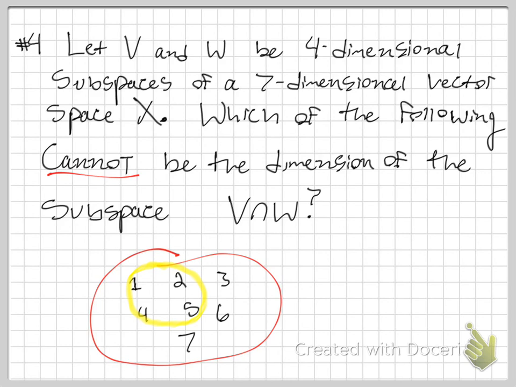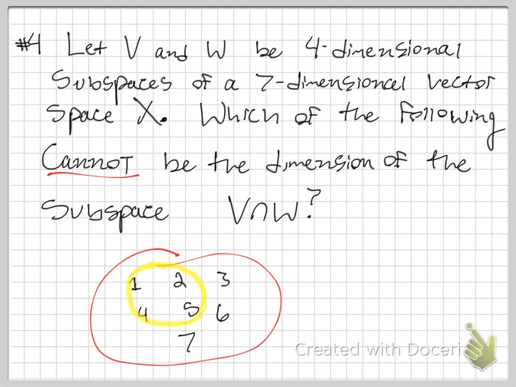And the reason being is that both of them have 4 dimensions, and there's only 7 total. If V and W had an empty intersection, then there would need to be at least 8 dimensions. That way V could have 4 dimensions and W could have 4 dimensions, and they not share any. The fact that there's less than 8 dimensions, and V and W both have 4 dimensions in them, means that they're going to share at least 1 dimension.